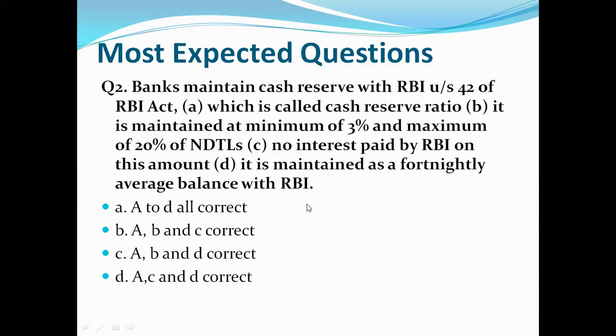So our options are: A to D all are correct. A, B and C correct. A, B, D correct. A, C and D correct. So let's see what is the correct answer. Correct answer is D. A, C and D correct. So let's move to next question.